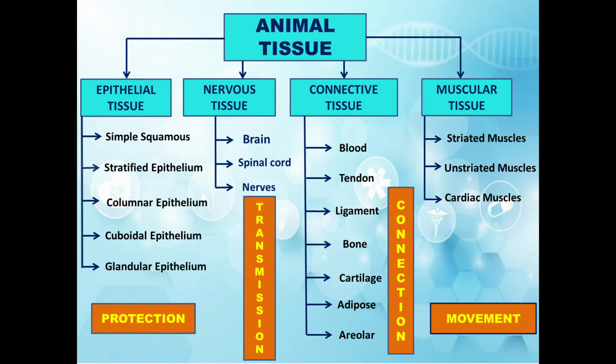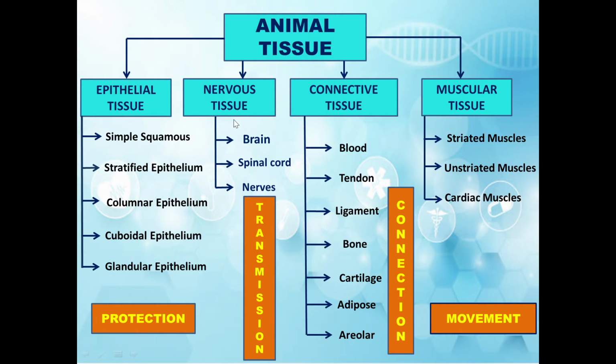Epithelial tissues are of different types. First is simple squamous epithelium. Second is stratified epithelium. When simple squamous epithelium is present in layers, it is known as stratified epithelium. Third is columnar epithelium. Fourth is cuboidal epithelium. And fifth is glandular epithelium.